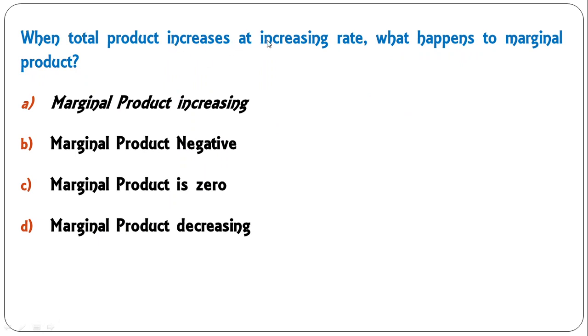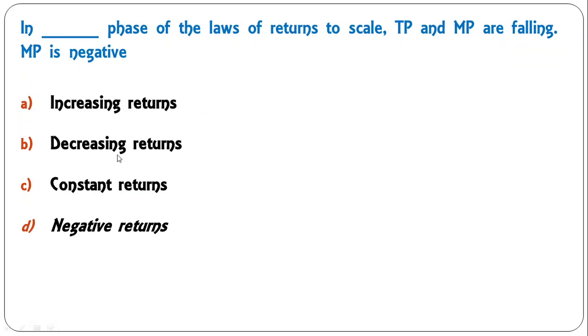When total product increases at an increasing rate, what happens to marginal product? Again, you can guess easily, marginal product would be increasing. When total product increases at a decreasing rate, then it would be decreasing. When it increases at an increasing rate, marginal product would be increasing. Okay, so A is the correct answer here.